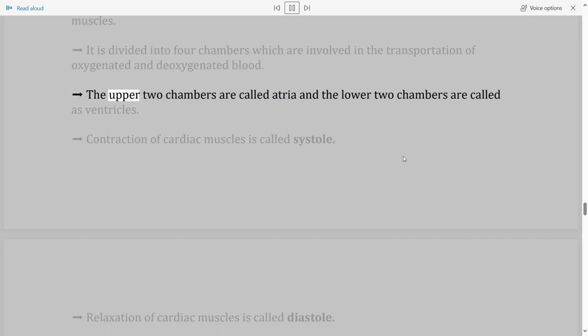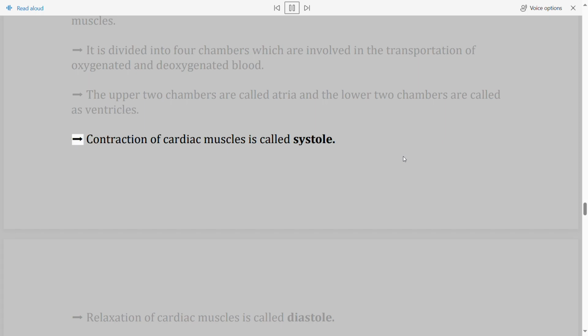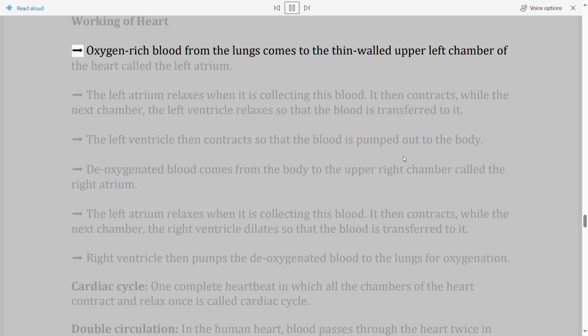The upper 2 chambers are called atria and the lower 2 chambers are called ventricles. Contraction of cardiac muscles is called systole. Relaxation of cardiac muscles is called diastole. Working of heart.